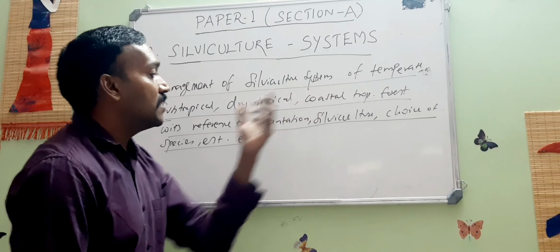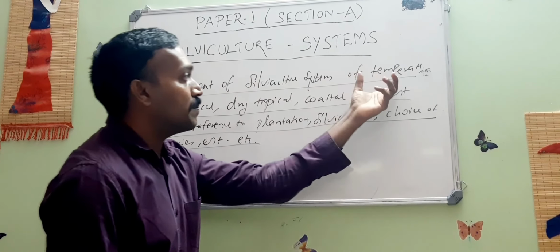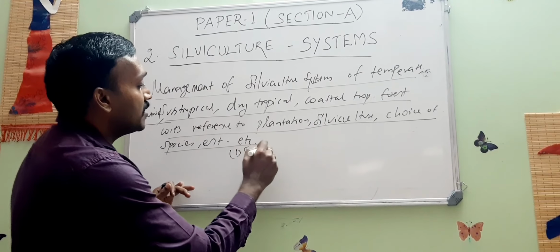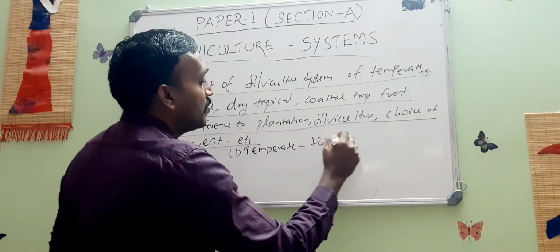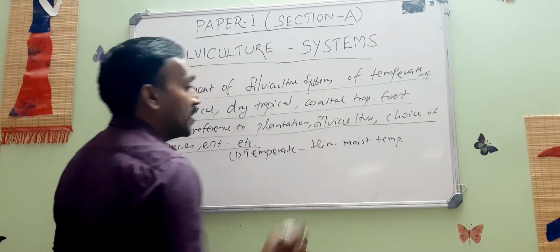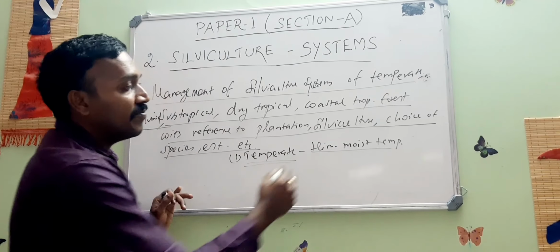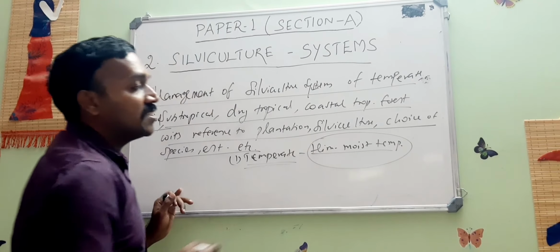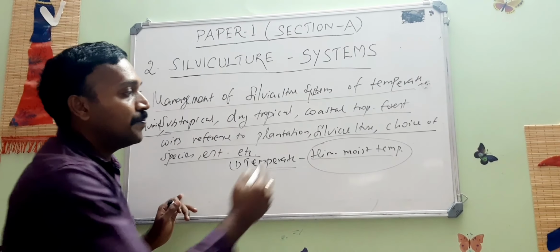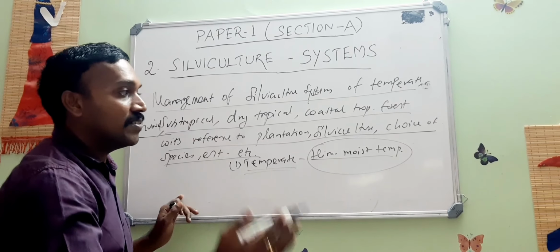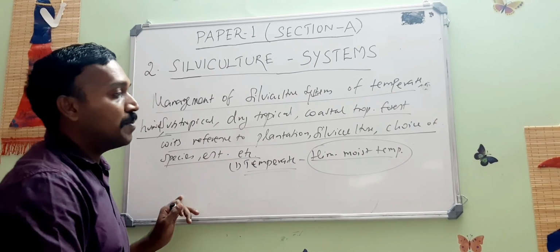So let us see the type of forest under a particular category, starting from the temperate, Himalayan moist temperate forest. We will be seeing under temperate forest which particular silviculture system is possible to execute so that one can get complete success after harvesting, how the regeneration is possible.